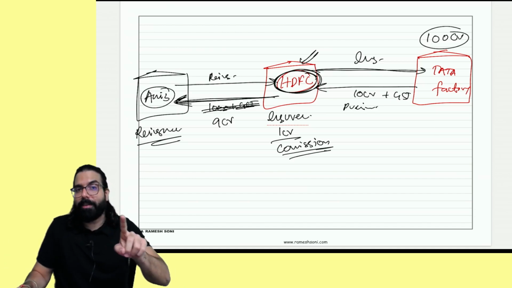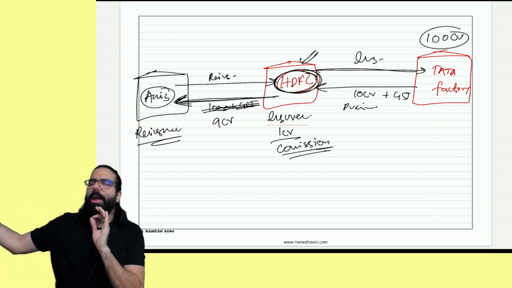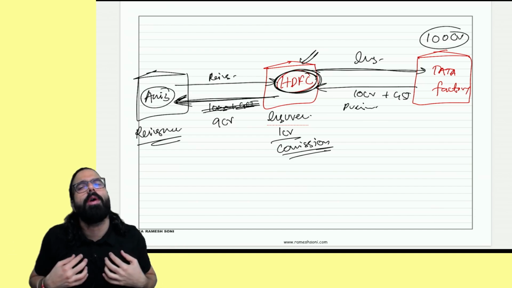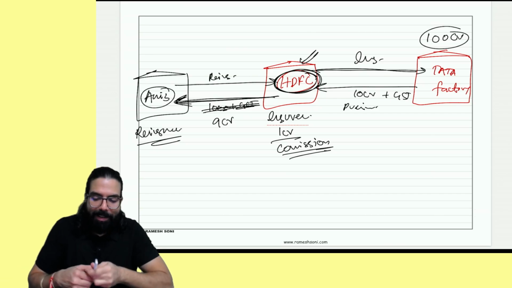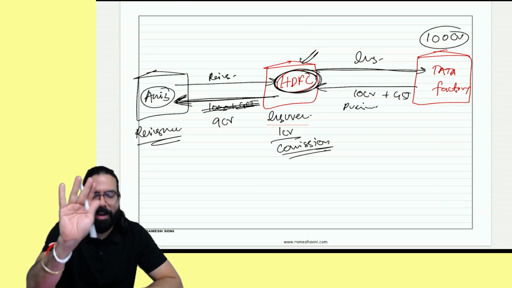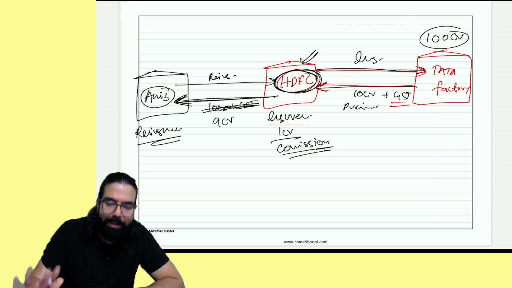I hope this point is understandable to all. Everyone, what happened over here? 10 crore I collected. Out of 10 crore, I gave the front party only 9 crore. I told 1 crore, I want my commission. Commission has been deducted. Now, you tell me one thing. In this scenario, what the government is trying to tell is, see, you gave insurance service, you collected the GST and you paid the GST to the government.